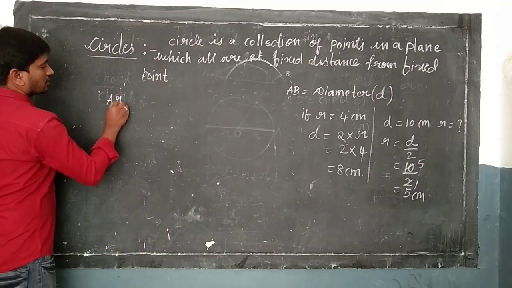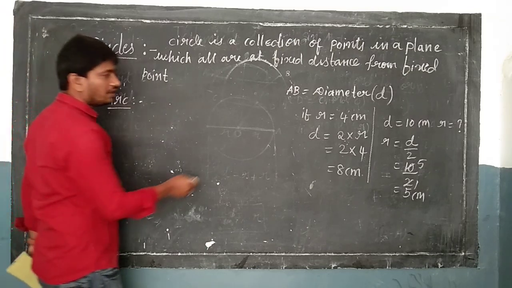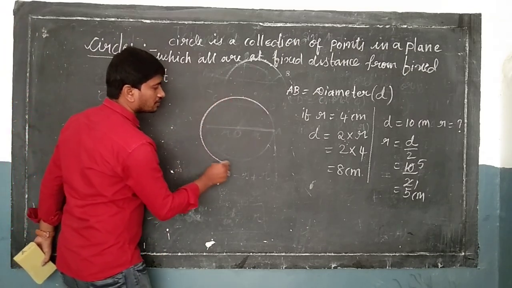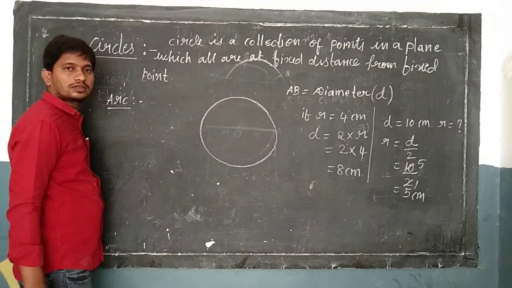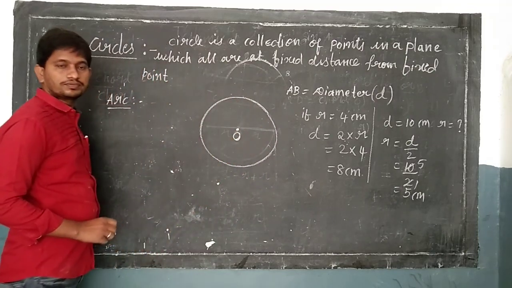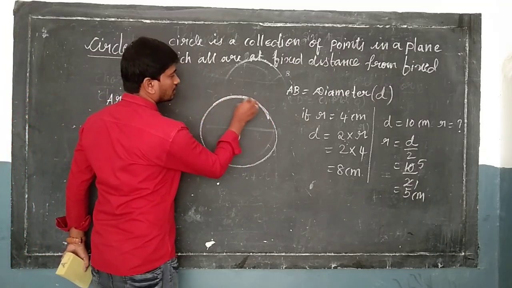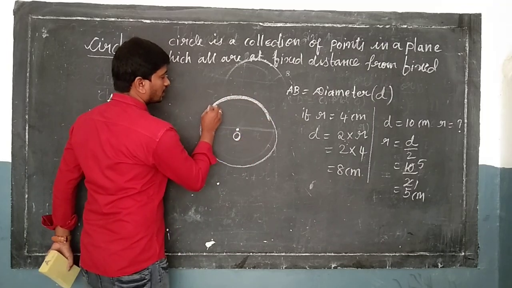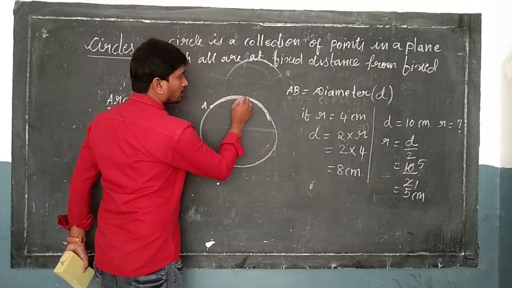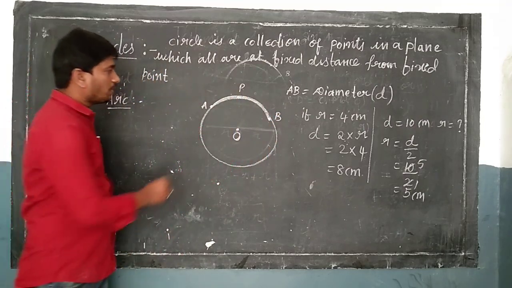What do you mean by arc? Arc is nothing but a part of a circle. This is our circle with center O. See here, A, P and B. What is APB?